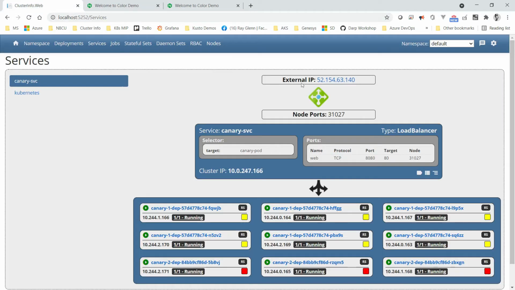Now, even though technically this is a Canary deployment, this approach isn't very practical in a production environment, because if you wanted to, say, have 20% of your traffic go to the new deployment, you'd have to accomplish that 20% by having 8 replicas of the original deployment and 2 replicas of the new deployment, and then you're still not really guaranteed an equal distribution of traffic between those 2 deployments. So what we just saw was more coincidence than anything else.